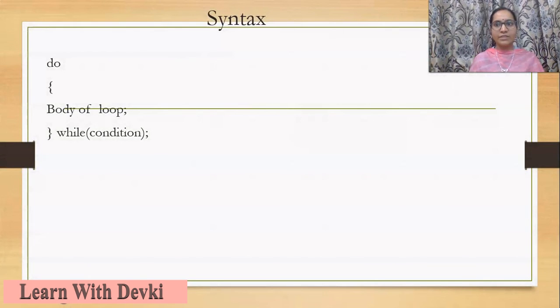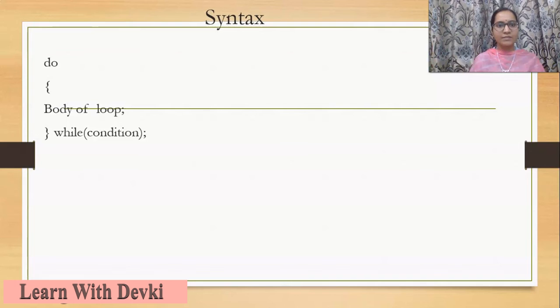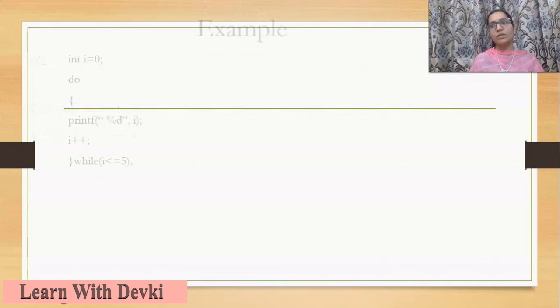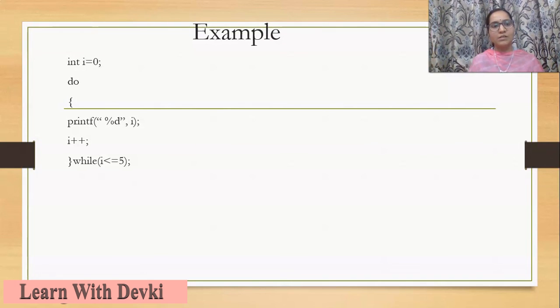We already have done the syntax. This is all about the while loop. This is an example of a while loop as we have done it in our previous example coding part. i is 0, printf i, i plus plus, i is less than or equals to 5. We have done it in the practical also. So this is all about a while loop.